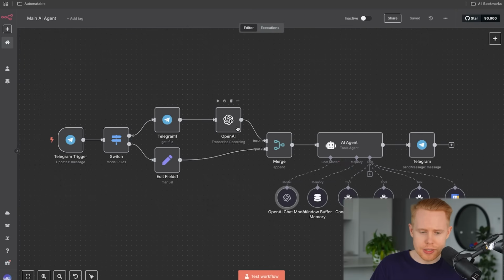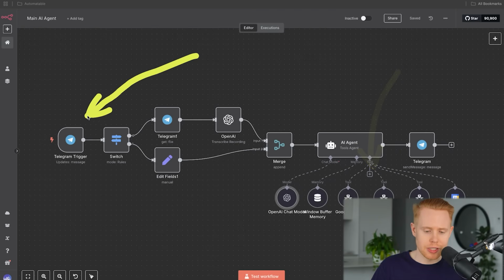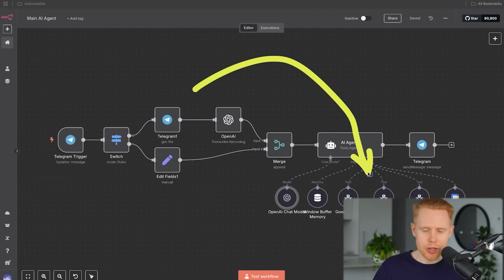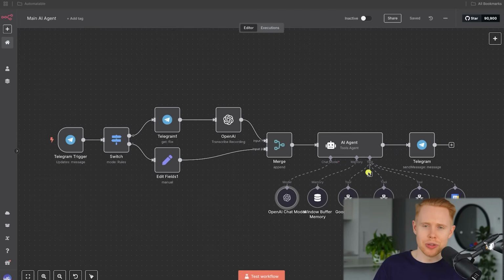Okay, moving on. The next thing that we can do here is we can have this AI agent act as an outbound voice AI caller. So we could message Telegram, and then we could say, hey, I want you to call this person for me. And it'll actually go ahead, pick up the phone, make that call on your behalf, which I think is freaking awesome.